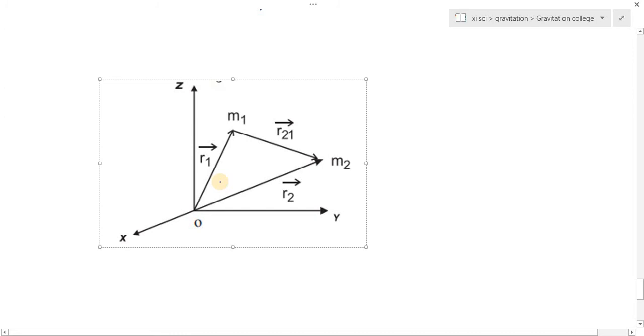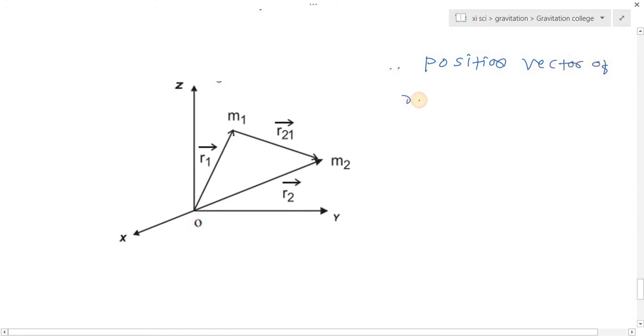The position vector of m2 with respect to m1 is r21 bar, which is equal to r2 bar minus r1 bar. Here r21 means the position vector of 2 with respect to 1.